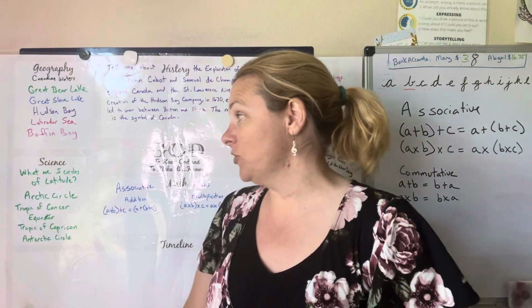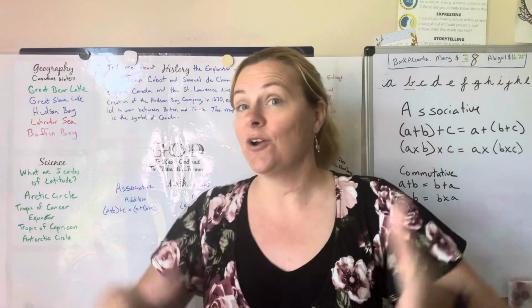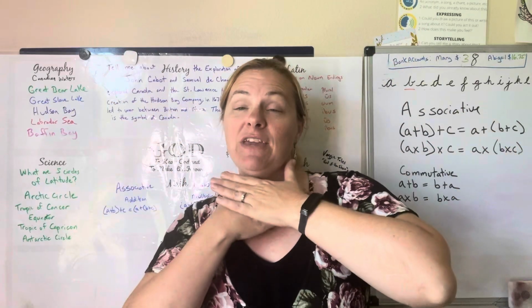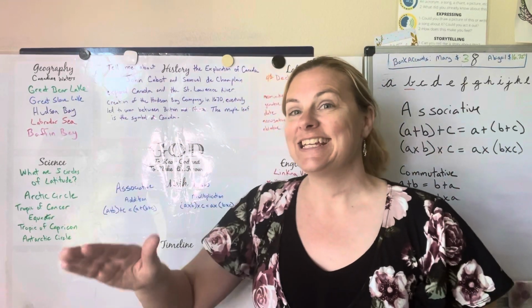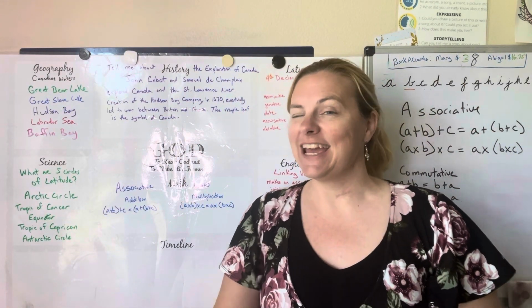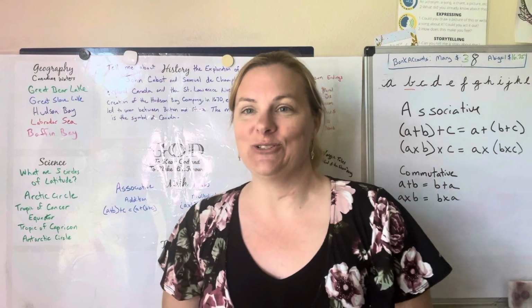So we have, what are the 5 circles of latitude? The 5 circles of latitude are the Arctic Circle, Tropic of Cancer, Equator, Tropic of Capricorn, and the Antarctic Circle.